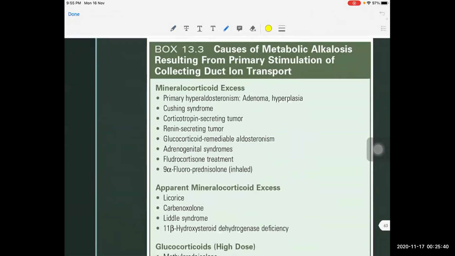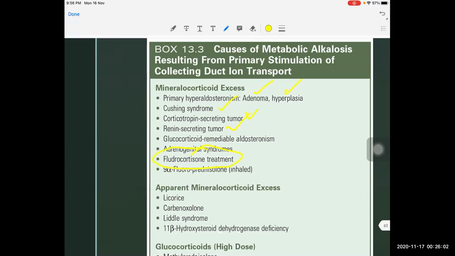So here are the causes for chloride resistant metabolic alkalosis. As I told before, primary hyperaldosteronism caused by adenoma and hyperplasia, and secondary hyperaldosteronism causing conditions like Cushing syndrome, cortisol secreting tumors, and renin secreting tumors. And steroid treatment many times may cause this metabolic alkalosis.